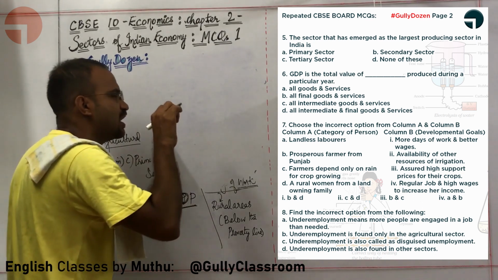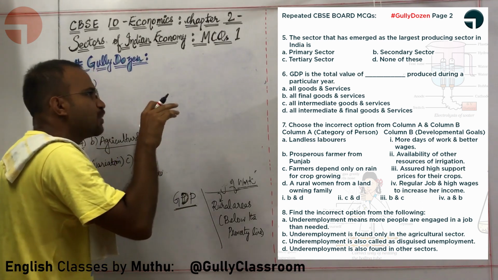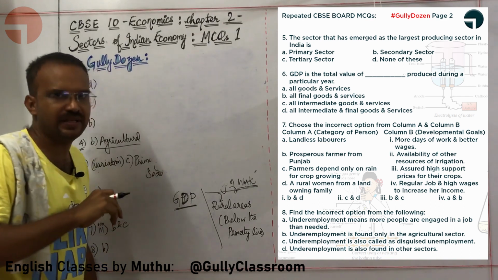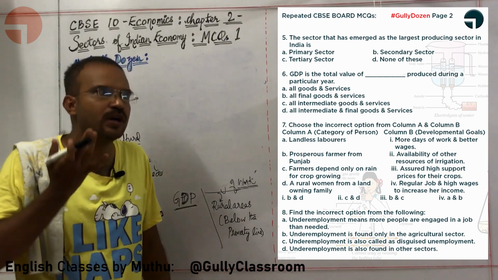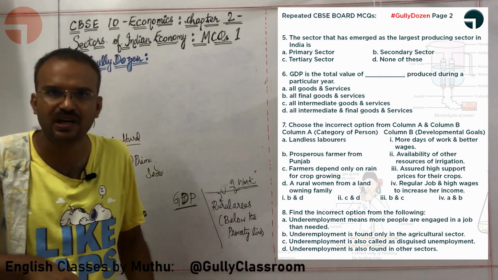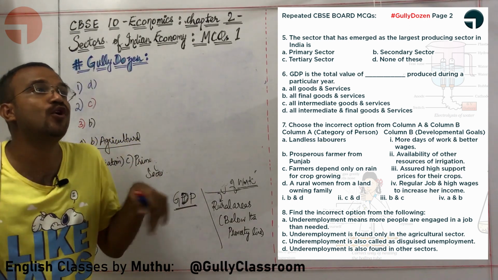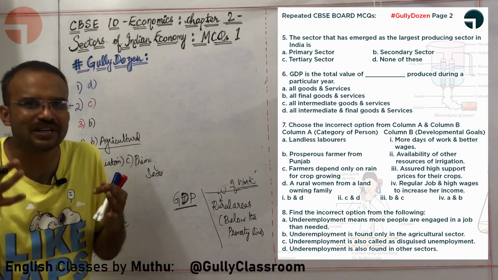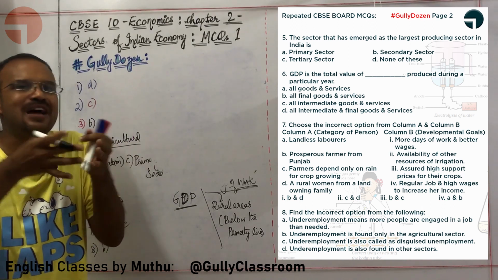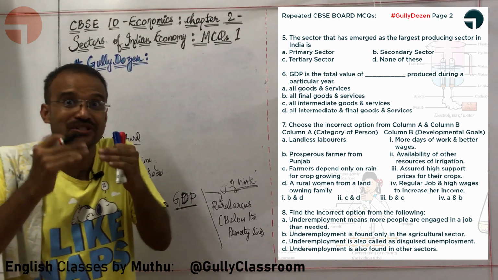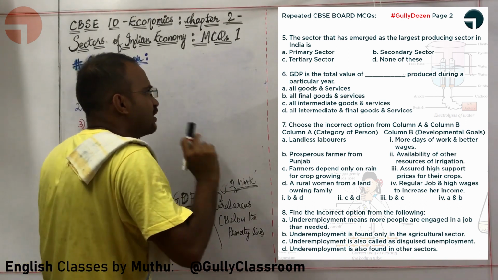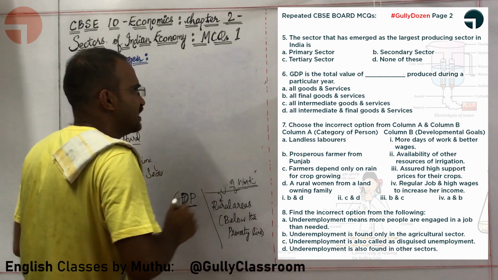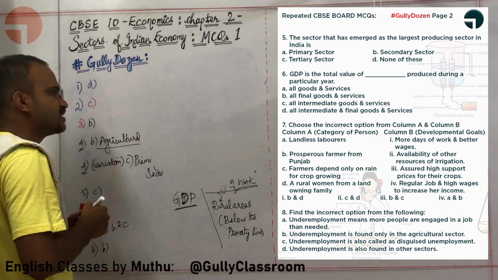With respect to option C, underemployment is also called disguised employment. Why, sir? Because when 4 people are working on a farm where only 2 people can finish off the work, it looks like all 4 people are engaged, but 2 people are wasting their time. So, it is called disguised unemployment. Underemployment is also found in other sectors. That is obviously right.